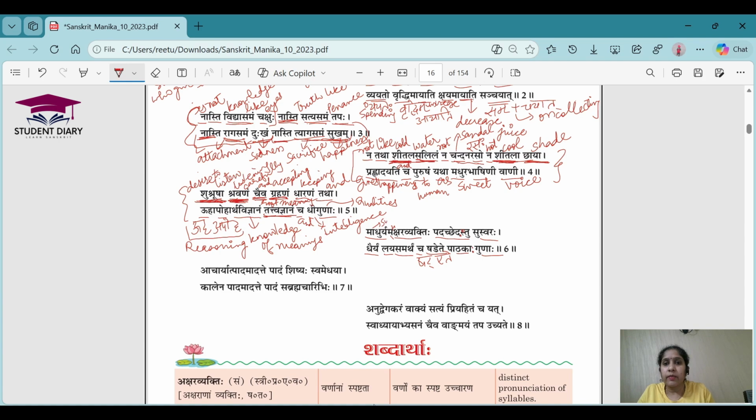Madhurya means sweetness. Akshar Vyakti means pronunciation, the correct pronunciation of the words. Padachedastu means splitting the words properly.